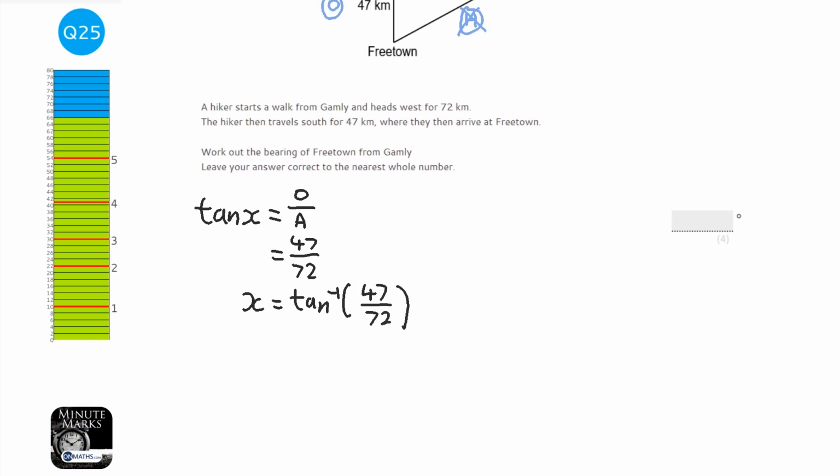On the calculator you want to click shift or the equivalent on your calculator and then tan, and then you press the fraction button, 47, and go down, 72. Just don't forget to close the brackets. Every time you click tan or inverse tan, it opens a set of brackets, so make sure you shut them. Let's press equals, and that equals 33.1356, and so on.